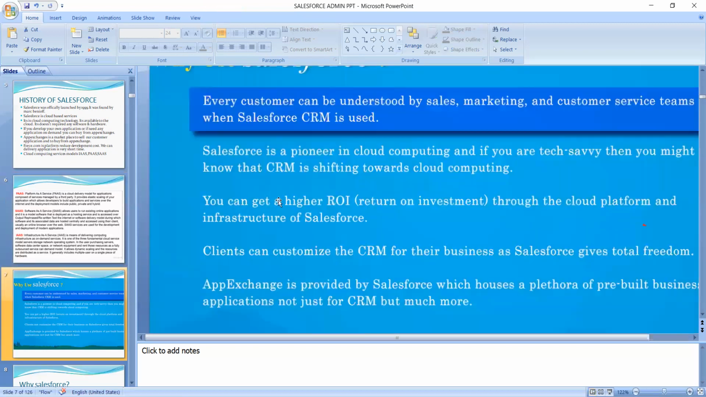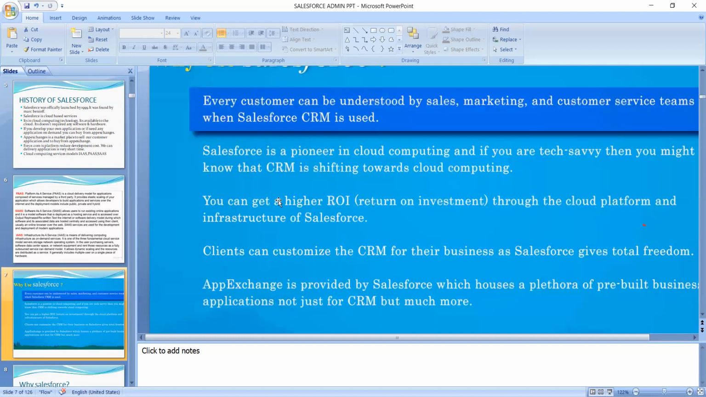Why use Salesforce? Every customer can be understood by the sales, marketing, and customer service teams. These are the things. Everyone is now using Salesforce for sales, marketing, and customer service. And we are using the cloud functions, the clouds, in Salesforce here.